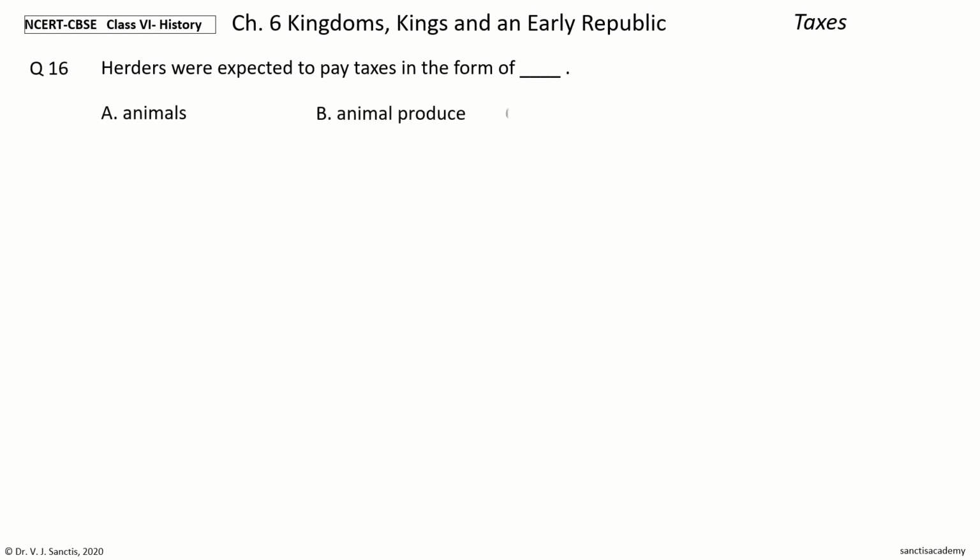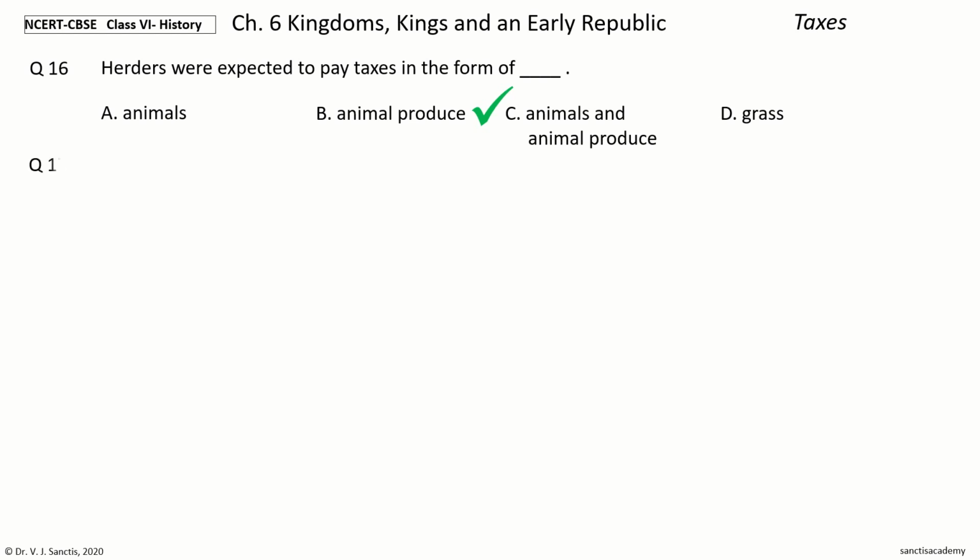Next question 16. Herders were expected to pay taxes in the form of dash. The options are animals, animal produce, animals and animal produce, grass. Your time to choose. And the answer is animals and animal produce. So, herders were expected to pay taxes in the form of animals and animal produce.